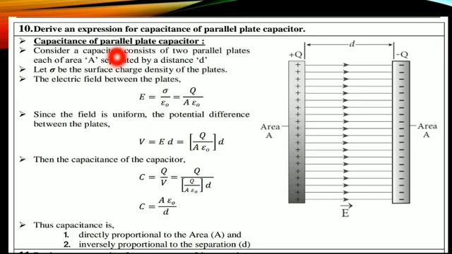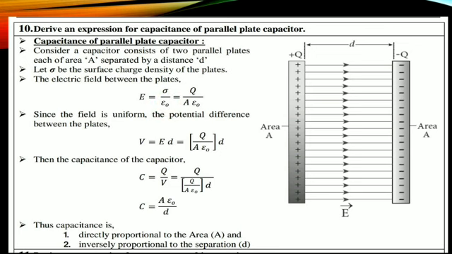That is, consider a capacitor consisting of two parallel plates, each plate has area A, separated by distance D, and it has charges, therefore the charge density is sigma. Likewise you should write the theory. After that, come to the electric field between the plates. The electric field present between the plates is E, E is equal to sigma divided by epsilon naught.